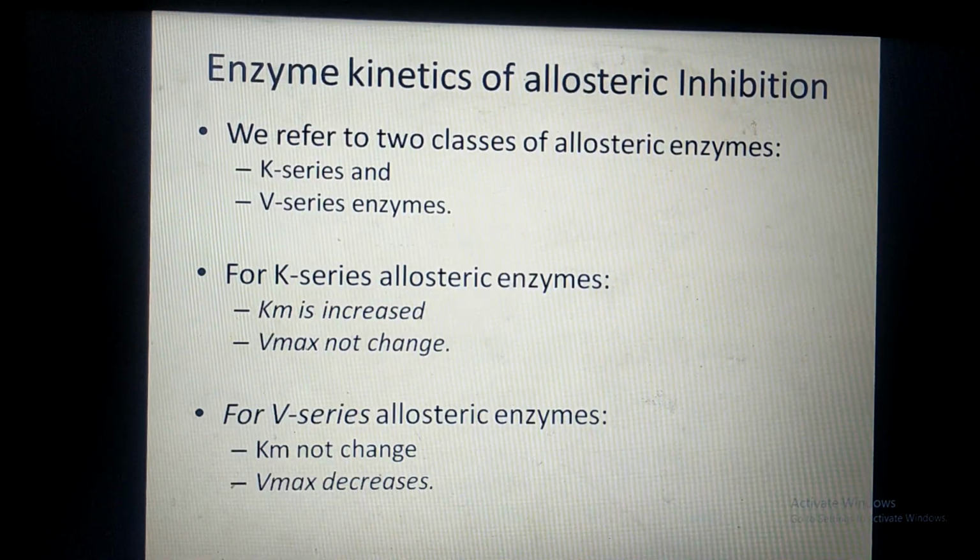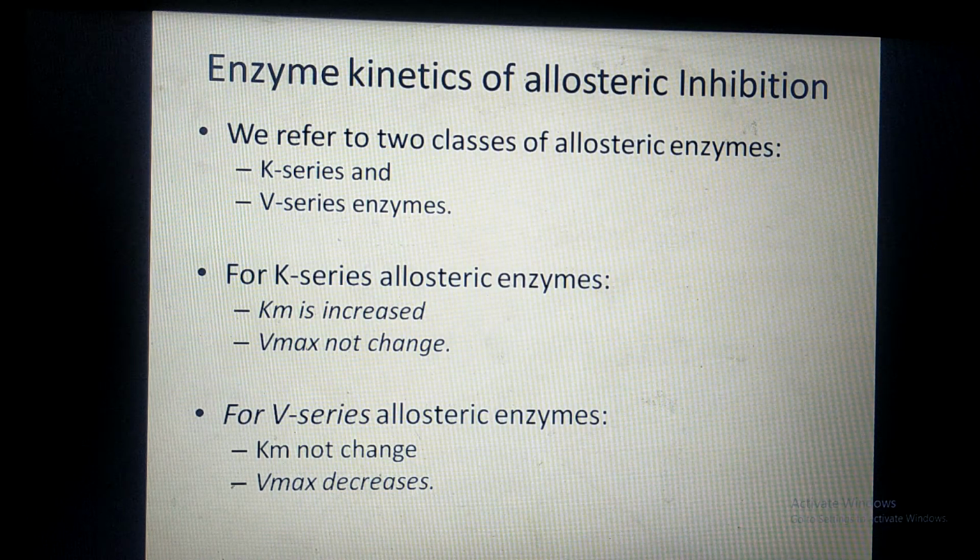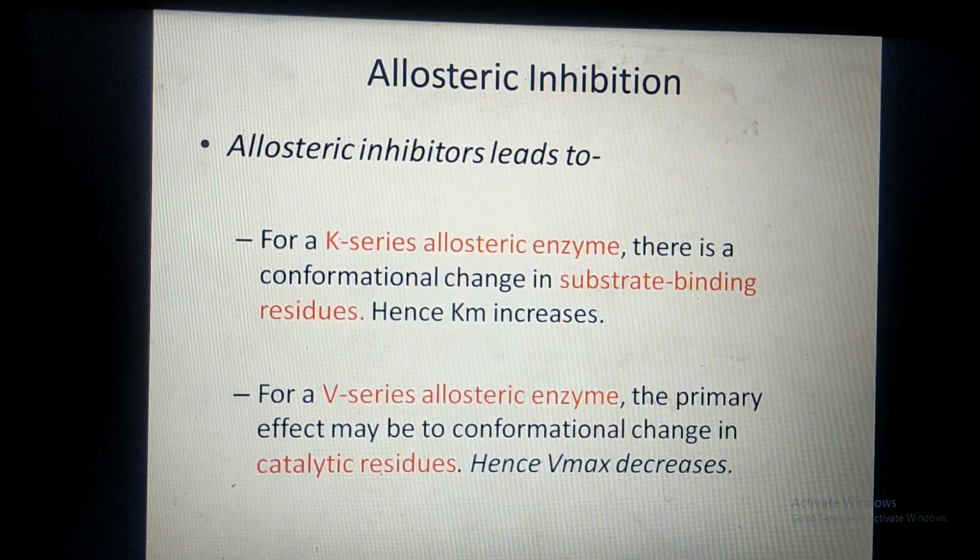Again, allosteric enzymes are of two types: K series enzymes and V series enzymes. In K series allosteric enzymes, Km is increased, Vmax does not change, whereas in the case of V series allosteric enzymes, Km does not change but Vmax decreases. Why is this so? Because in the case of K series allosteric enzymes, there is a conformational change in the binding residues of the active site of the enzyme.